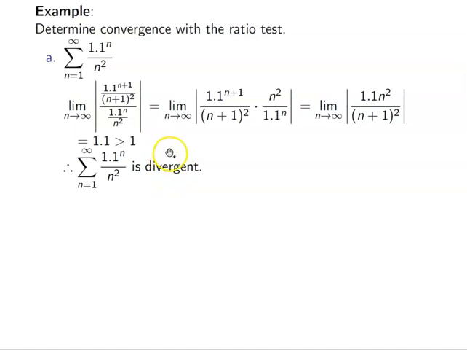Okay. So again, I like this test because generally things cancel out and I can tell if it's divergent or absolutely convergent pretty quickly. Again, if this came out with a result of 1, I'd have to apply a different test.